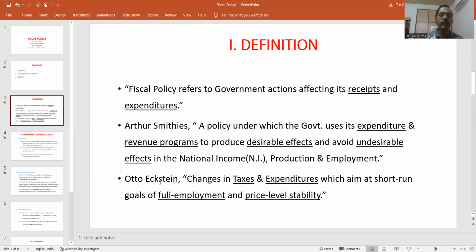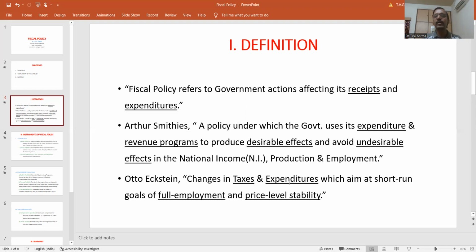The third important definition is given by Otto Eckstein. As per his perception, changes in taxes and expenditure which aim at short-run goals of full employment and price stability can be classified as the fiscal policy. So here also the main focus is variation in taxation of the country. For example, if the taxes in the country are at, let us say, 10%, and now it is being increased to 20%, such kind of taxes lead to increase in the government revenues. So it is a tool of fiscal policy.